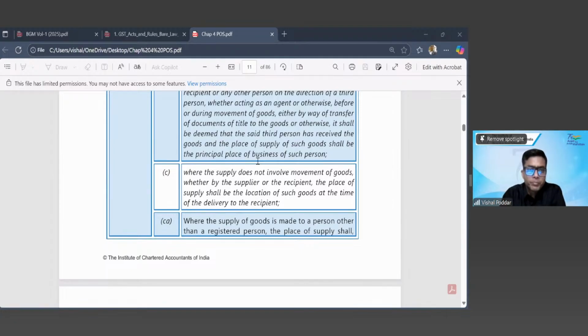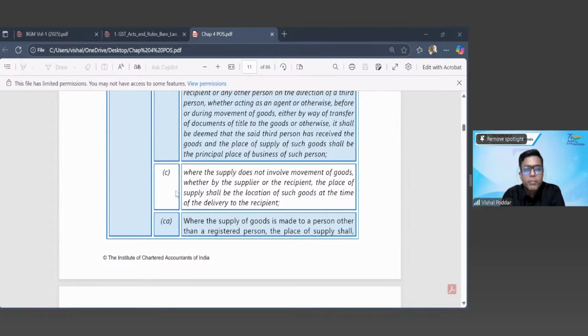Great. Now we go to next clause, that is CA. Right? Whom should I unmute? Okay, Krishna, I'm unmuting you.